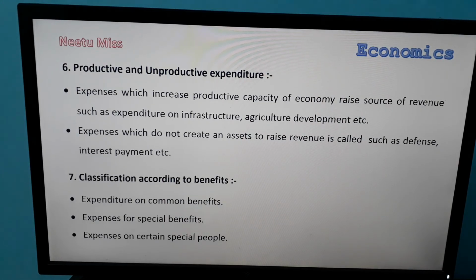Next is expenses on certain special people. When the government spends money to give benefit to a specially selected group of society, such as old people, so the government provides them old age facilities, then minority people, and some people who come under the tribals. So when the government spends money for the welfare of this type of group, this expenditure will come under expenses on certain special people.